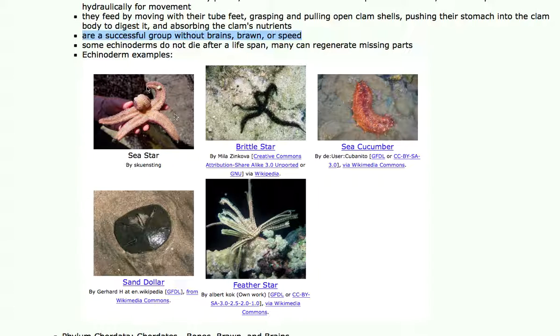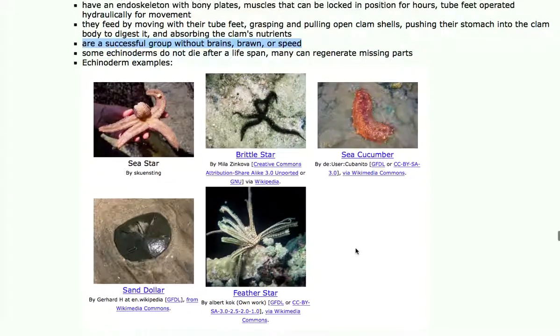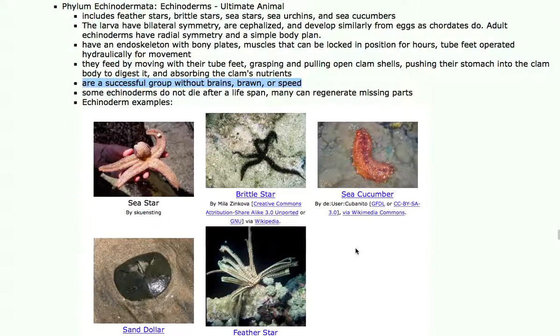This group includes sea stars, the wriggly brittle stars, the sea cucumber, which is just an amorphous tubular animal, the sand dollar, which is famous on beaches on the Florida coast, and the feather star, which is actually an upside-down starfish that just sticks its arms up in the air and catches things in the water. Echinoderms are invertebrates, but they are the closest invertebrate relative to the vertebrates. That concludes the invertebrate discussion. The next time you hear from me, I'll be talking about the vertebrates.